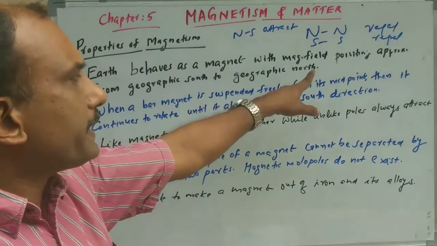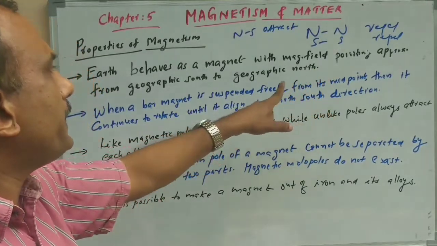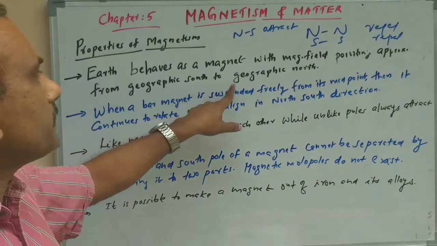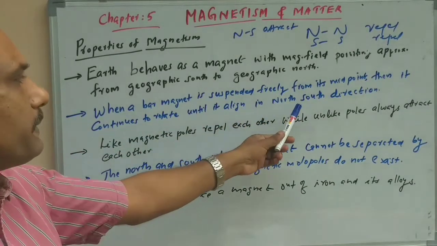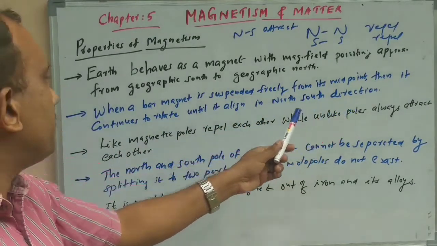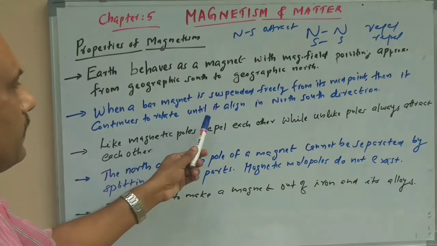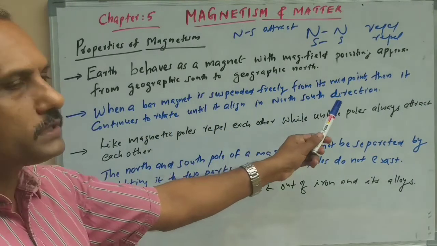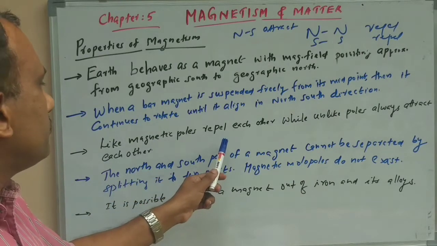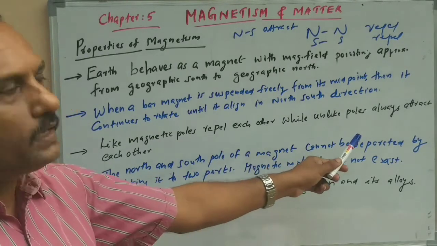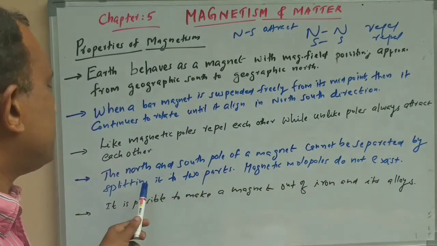Earth behaves as a magnet with a magnetic field pointing approximately from geographic south to geographic north. Second one, when a bar magnet is suspended freely from its midpoint, it continues to rotate until it is aligned in the north-south direction. Third one, like magnetic poles repel each other while unlike poles attract each other.